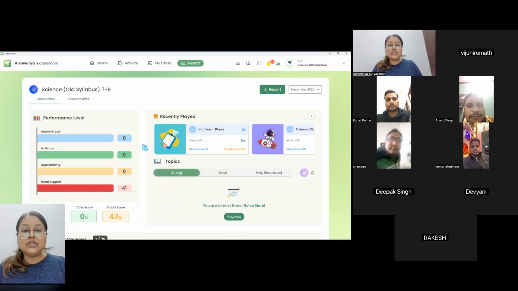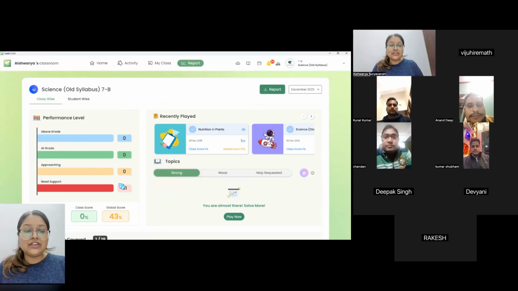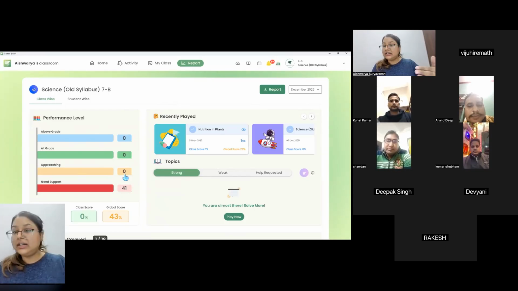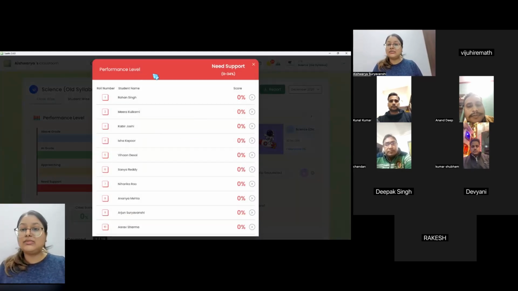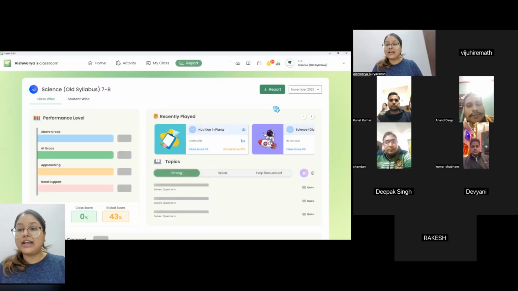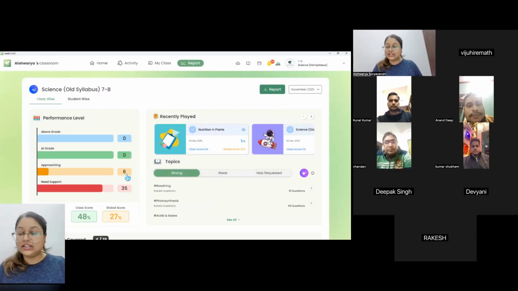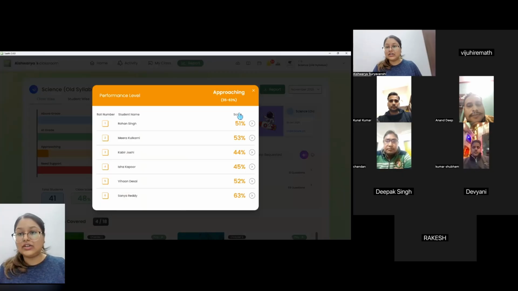Now if you scroll a little bit towards the bottom, you'll be able to see performance level. Here you can identify all the different groups of the students, so you can see who are the top scoring students, who are a little bit in the middle, who are average students, who are the low scoring students. So you'll be able to see all of that. You can also filter the entire report as per any month, and you can see the data that you have played earlier as well. So you can see the data accordingly,